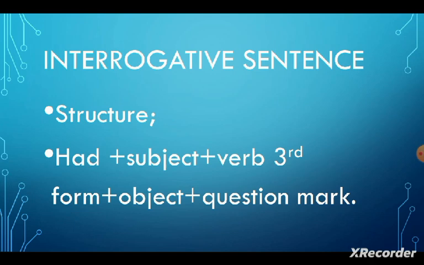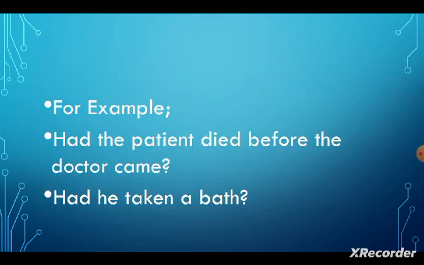What will be the interrogative of past perfect tense? The structure is had plus subject plus third form of verb plus object plus question mark. For example, had the patient died before the doctor came? The second example is, had he taken a bath?